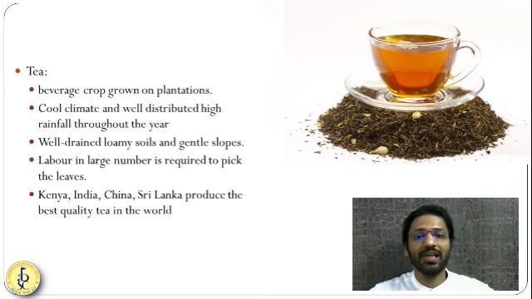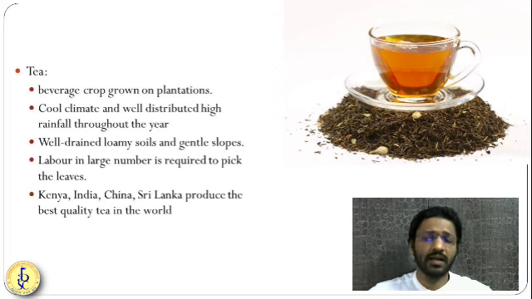Tea also requires high rainfall and high temperature. It also requires well-drained soil. Water should not be logging in the tea fields. That's why it is also planted on the mountains. Tea is planted in the Nilgiri region of Tamil Nadu, Karnataka, and specifically Northeast India in Darjeeling, and in the Kangra region of Himachal Pradesh. India is one of the leading producers of tea.